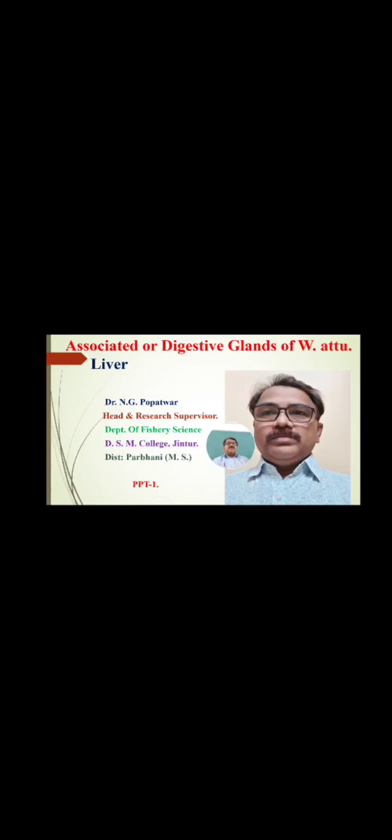Without their secretion, digestion would not be complete. Hence, these glands are most useful in the animal's body, like that of the human being also. These digestive glands we have seen today.